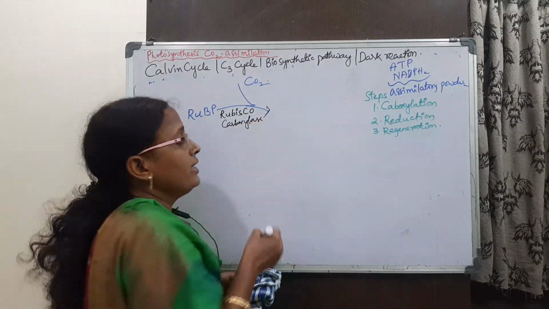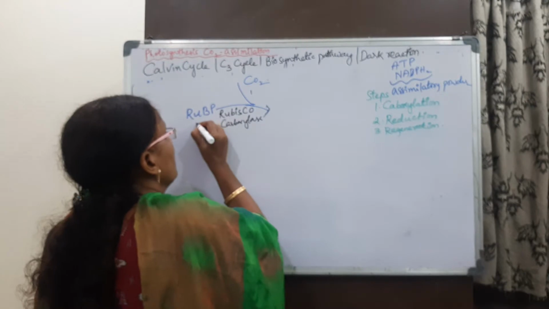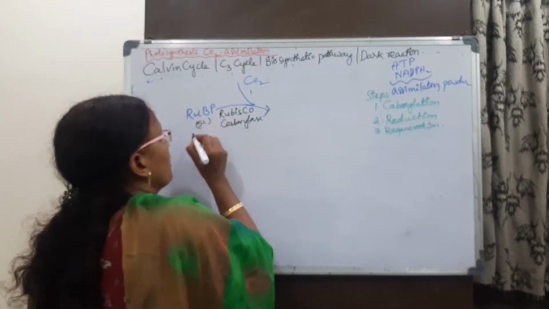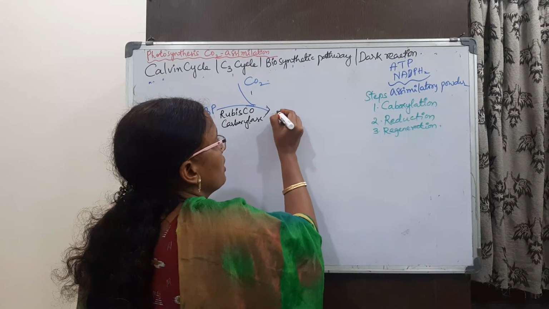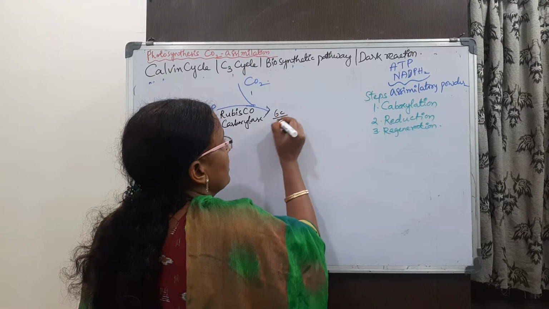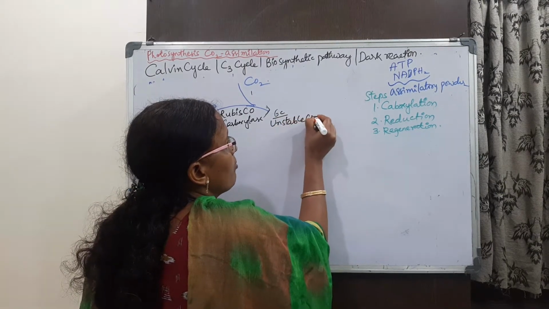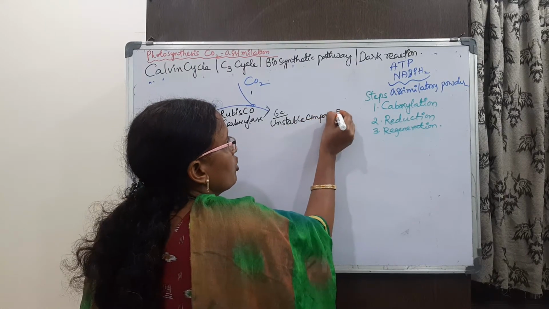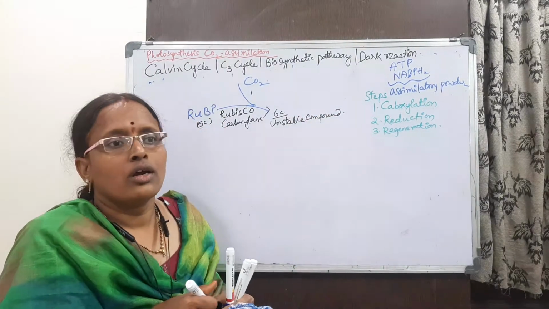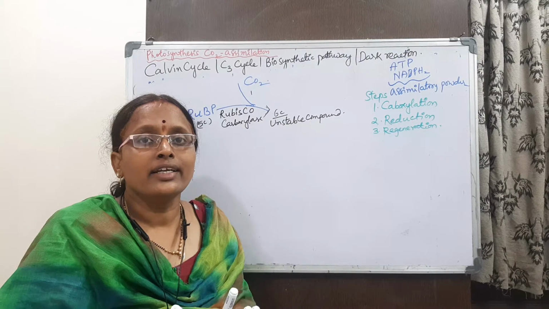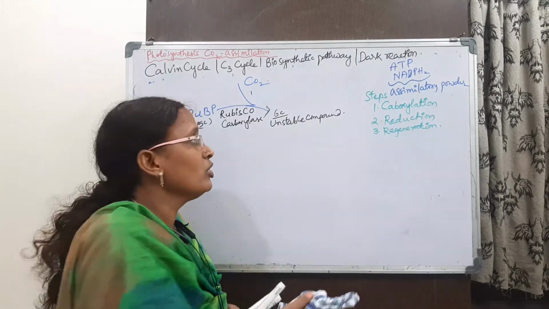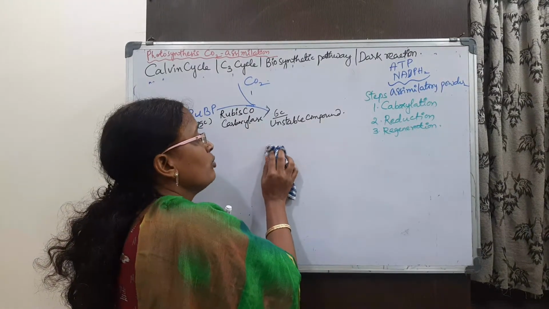Carboxylase produces the first unstable compound. RUBP is a 5 carbon compound, and it produces a 6 carbon unstable compound. After formation, it is unstable and immediately forms the stable compound.